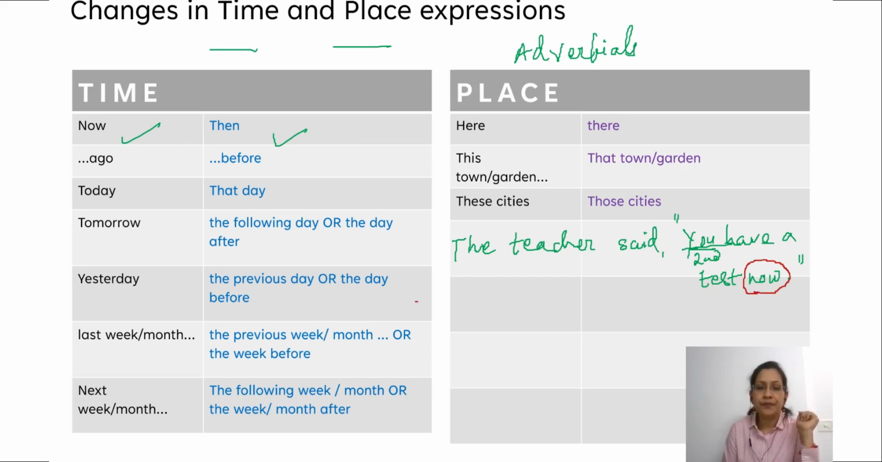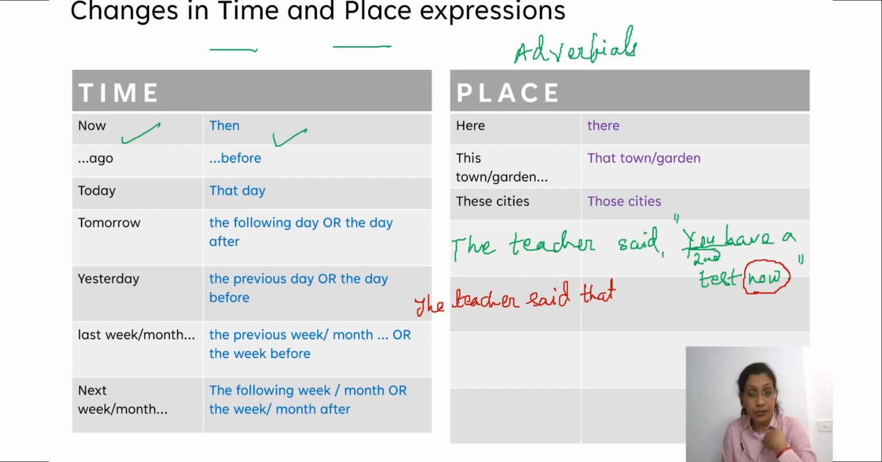I can write here, the teacher said that. Teacher said whom? Teacher said to us. Obviously, teacher said that we had a test. Now changes to then. Test, then. So this is what is called the change of the adverbials or the time and place expressions.